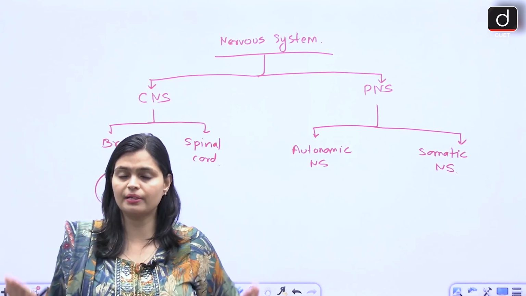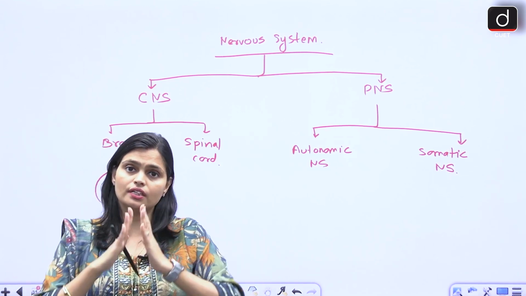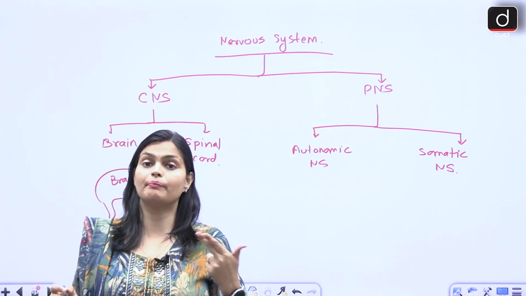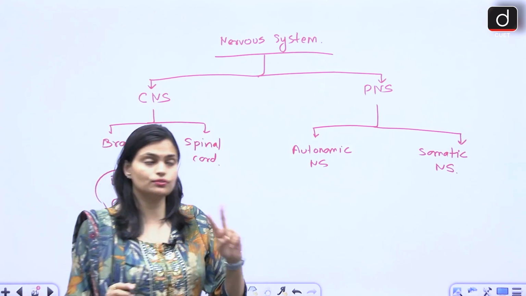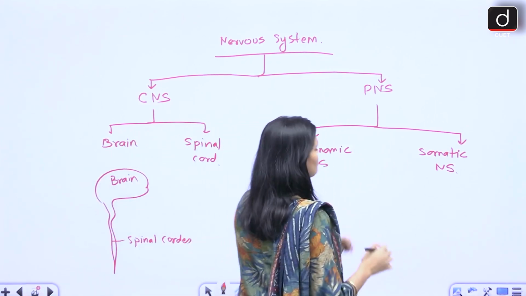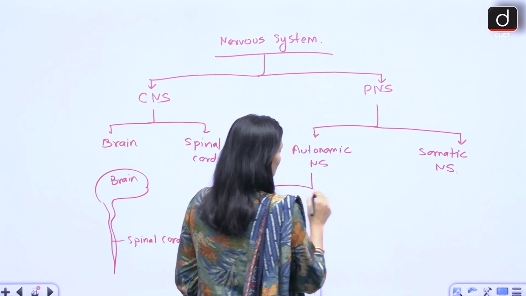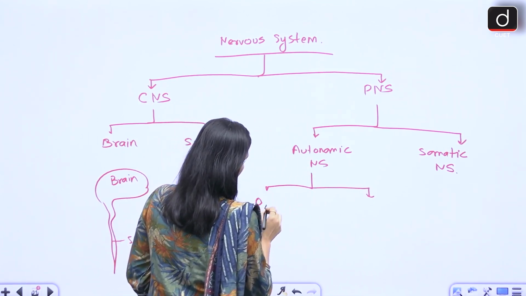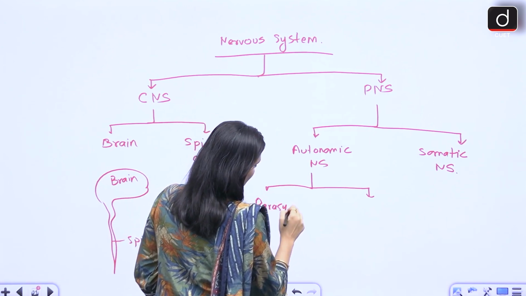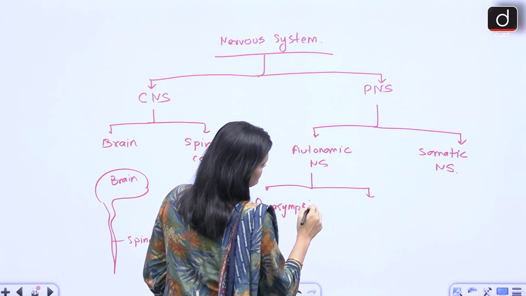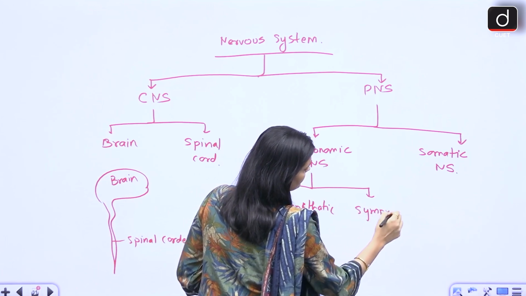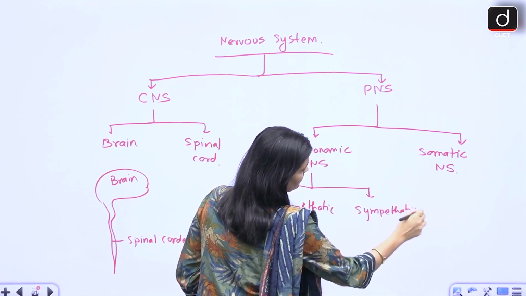All the nerves arrive at our periphery. So the nerves present at the periphery are called the peripheral nervous system, which is of two types, autonomic and somatic. Autonomic is further divided into two types, parasympathetic and sympathetic nervous system.